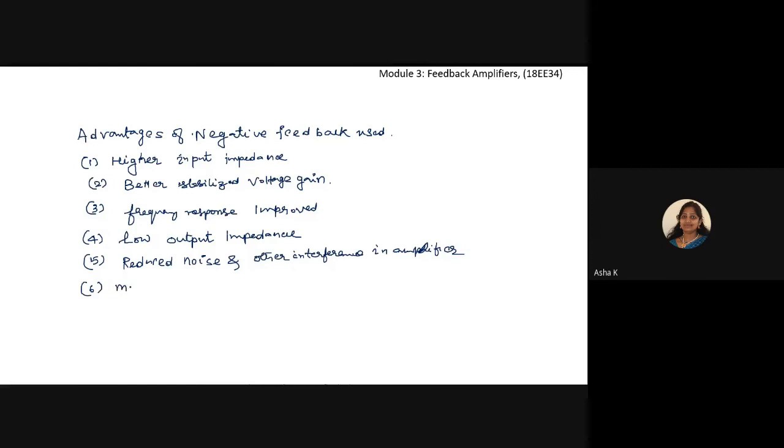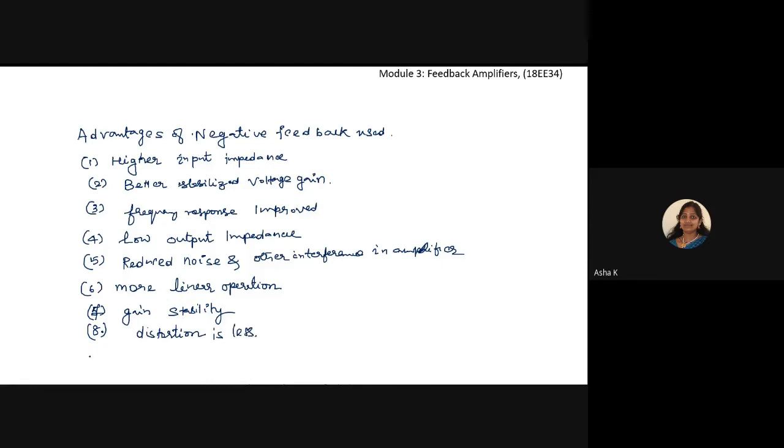Coming to more linear operations possible. So more linear operations are possible with the help of negative feedback, and gain stability is also there. The gain that we are getting is stabilized. So gain stability is also available. So this is the 7th point, and then the 8th point is distortion will be less. That is very less distortion we are going to get here. So distortion is less here.